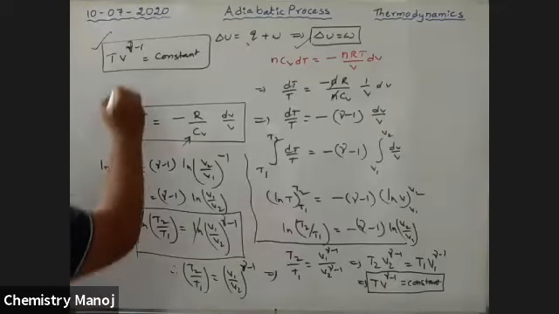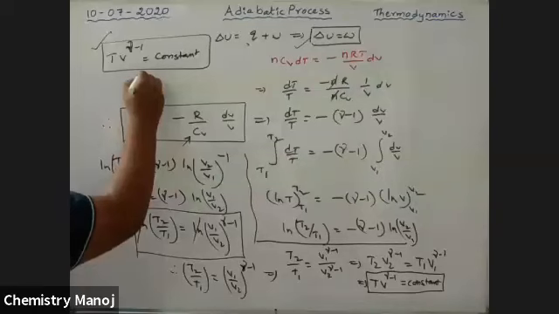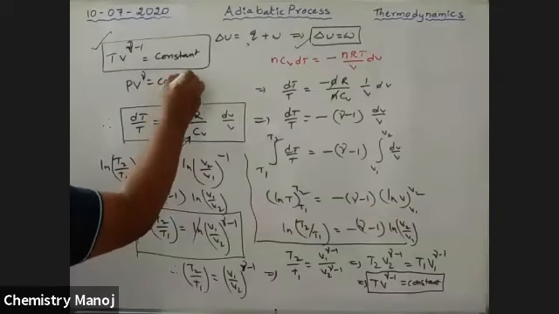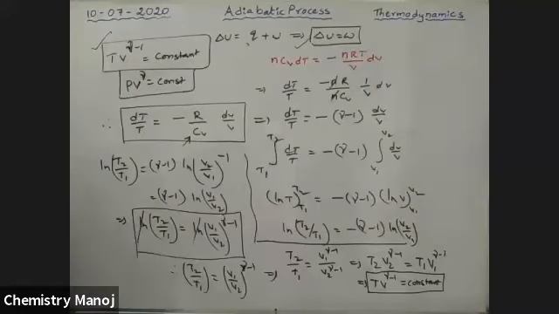Similarly, pressure and volume are similar to this. So PV power gamma is equal to constant. It is the pressure and volume relation for an adiabatic process. Next, similarly, the temperature and pressure case.